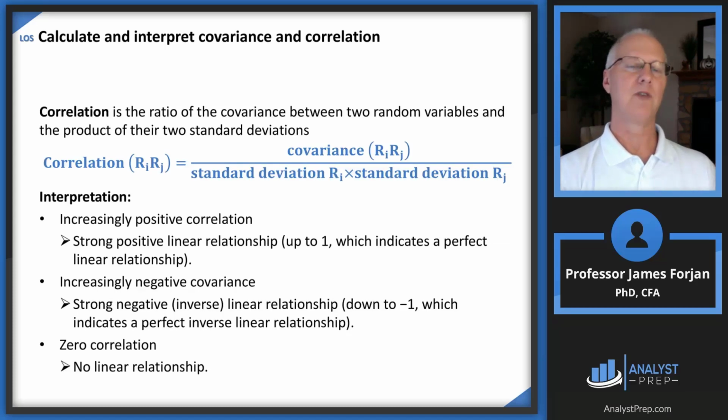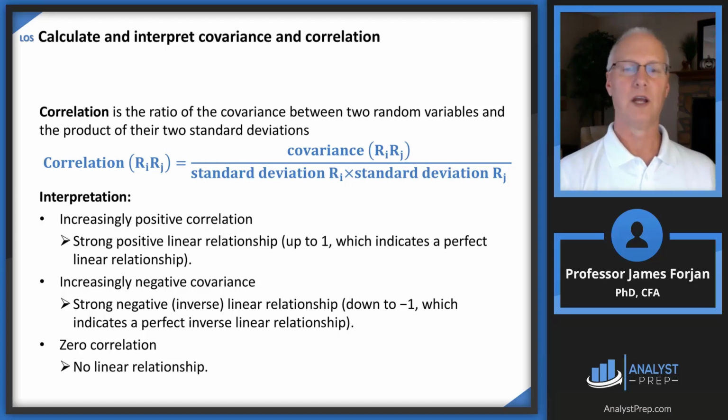But when we standardize the covariance by dividing it by the product of the two standard deviations, we get something called the correlation coefficient. And that correlation coefficient is a standardized random variable that's going to take on a value of -1 to +1. So how do we interpret that? A +1 correlation between two variables means that, are you ready for this? If one stock goes up by 10% and the other stock has a 1.0 positive correlation, that means the other stock is going to go up by 10% on average. Not every day, but on average.